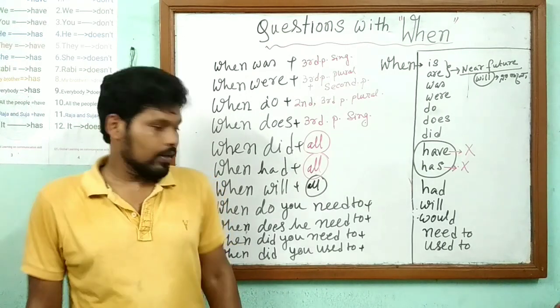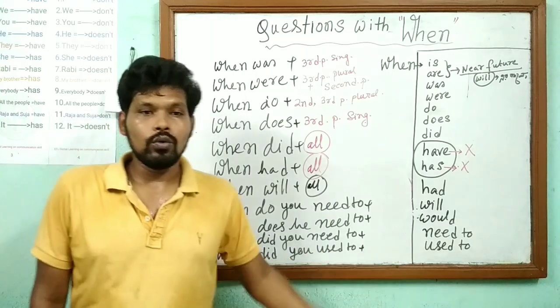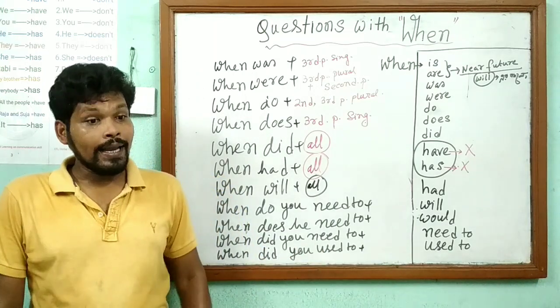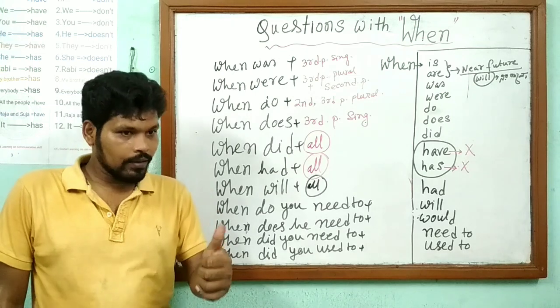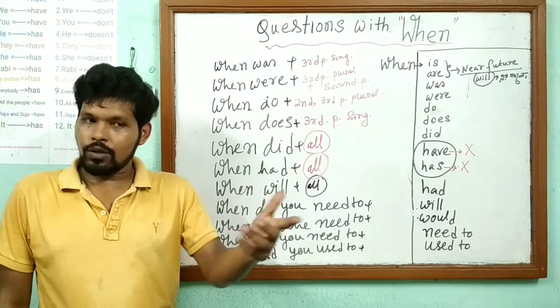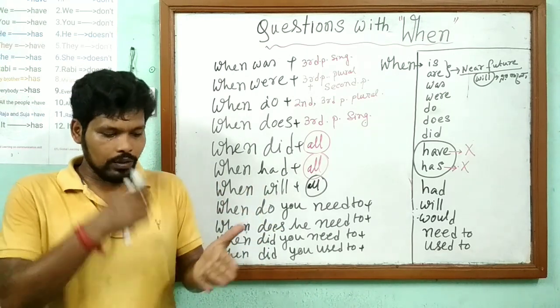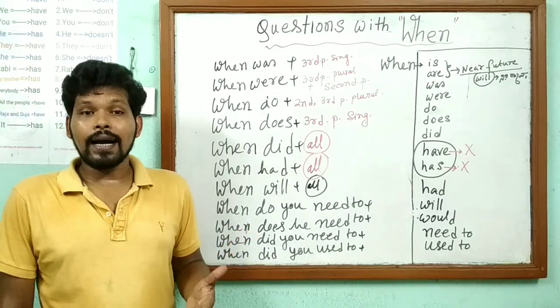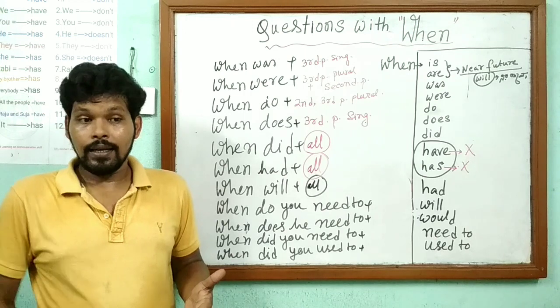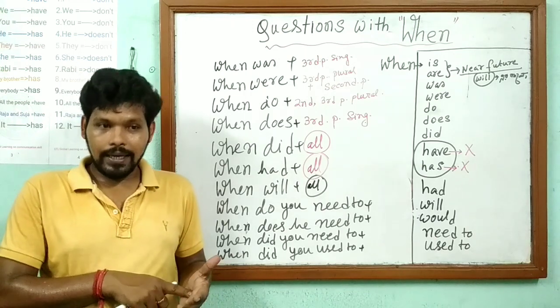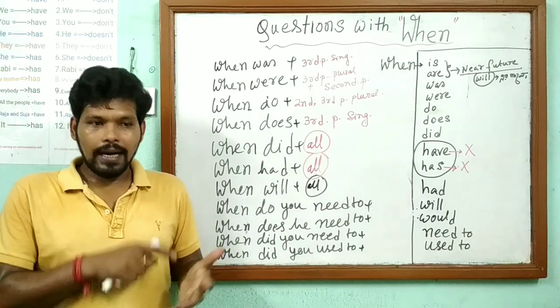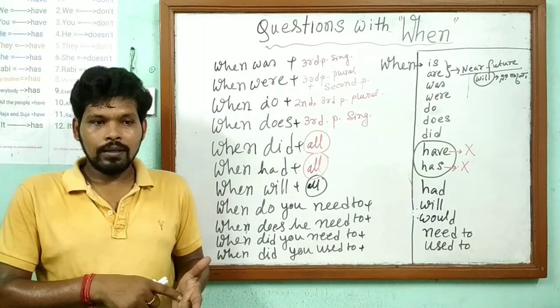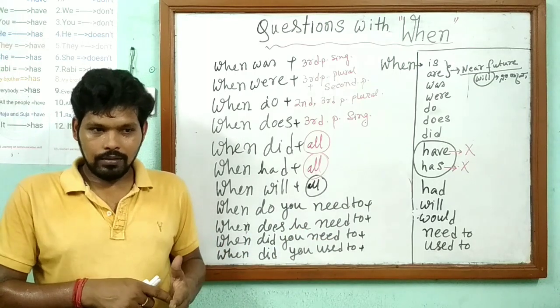In the evening. Okay, now, when did you need to? When did you need to go? I needed to go. After did, always V2. If I ask any question with did, then the answer will be with V2. When did Gargi need to make tea? Gargi needed to make tea yesterday. Gargi needed to make tea last 5 days.